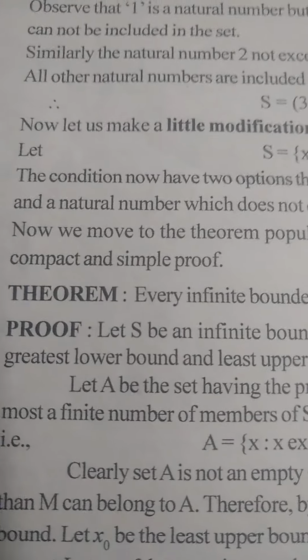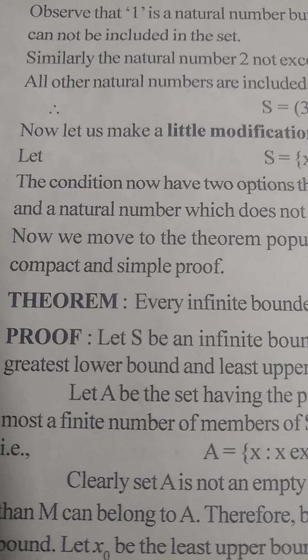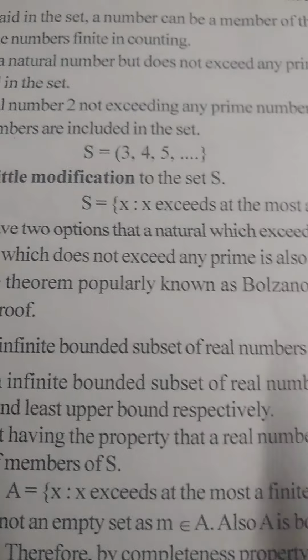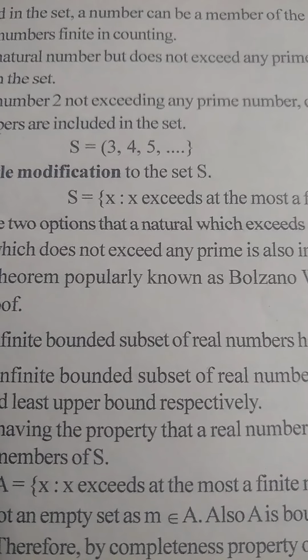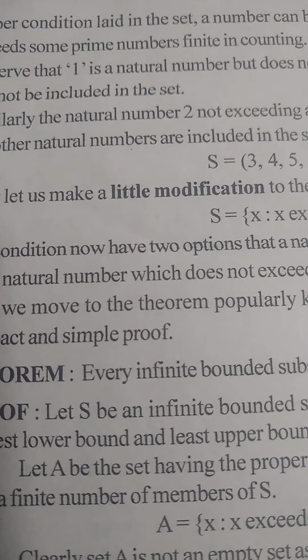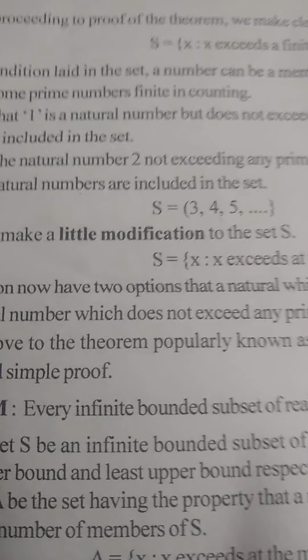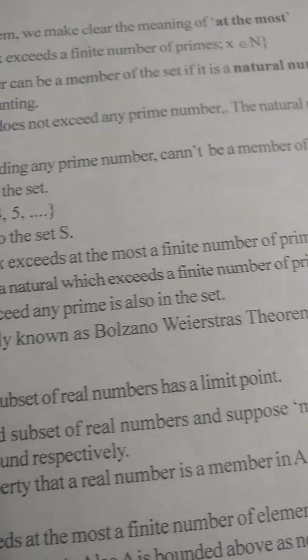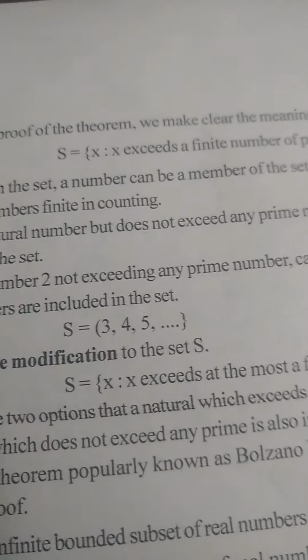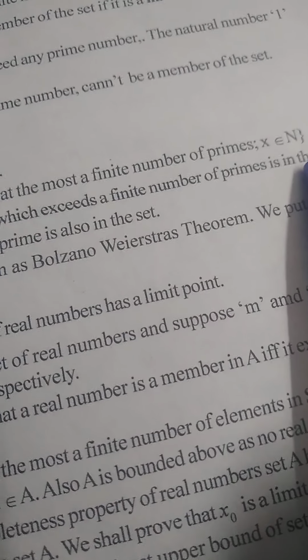Now we move to the theorem popularly known as the Bolzano Weierstrass theorem. Here we go back to the set S. S is the set of X such that X exceeds at the most a finite number of primes and X is a natural number.